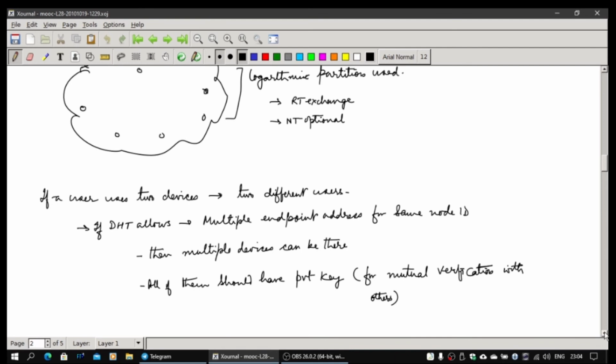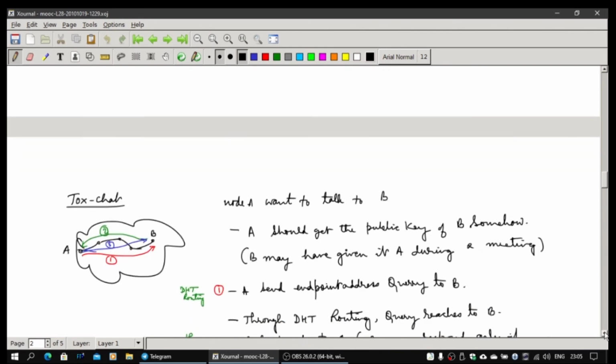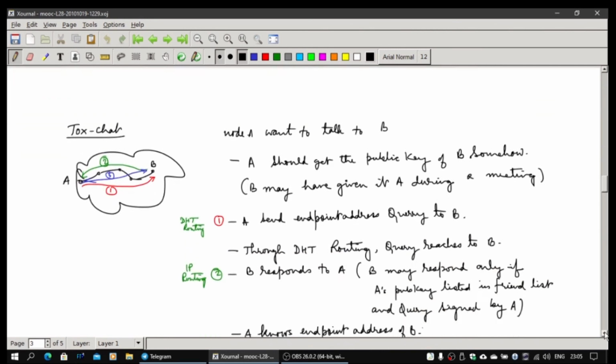And now, when there are two devices with multiple endpoint addresses for the same node ID, when they are leaf nodes, both of them need to have the private key for the same node ID. Otherwise it's not going to work. Okay, they can't otherwise verify things, so they can't do a transaction with any other node. So how is ToxChat going to work? Let's see.